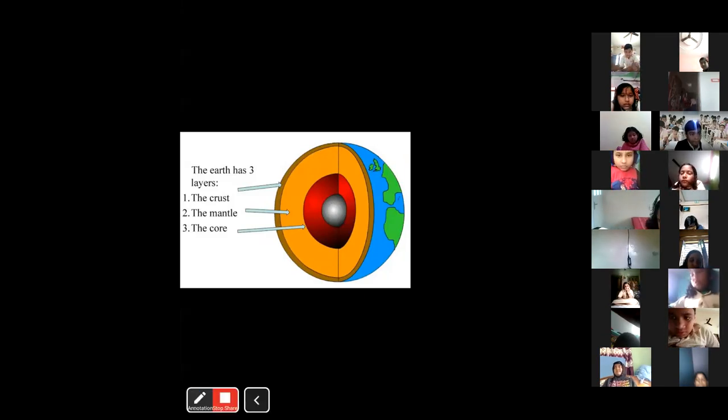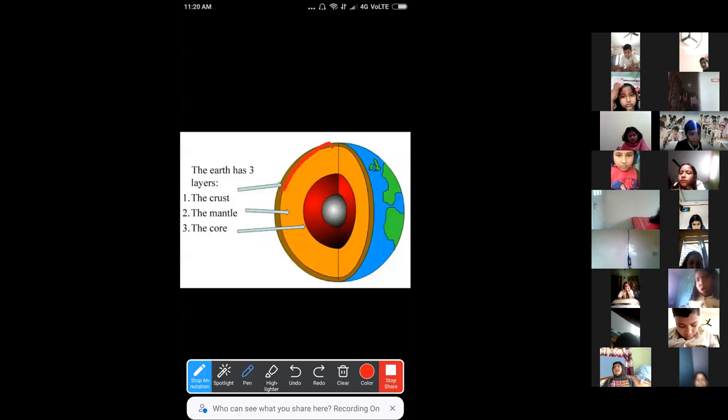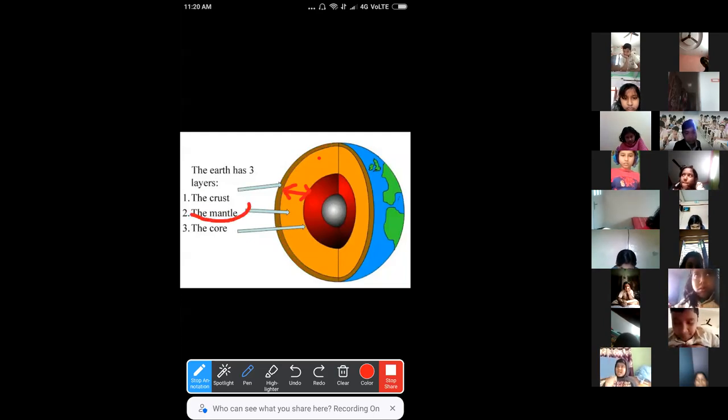Here you can see the outermost layer, of brown color. It is called the crust. The next layer is the mantle, the layer just after the crust. In this picture, you can see this one. This is called the mantle.